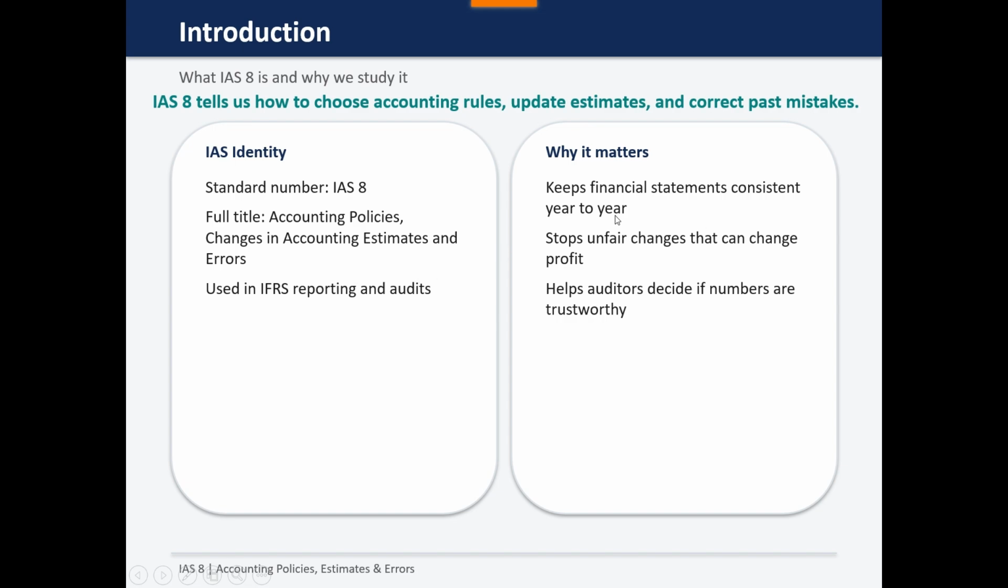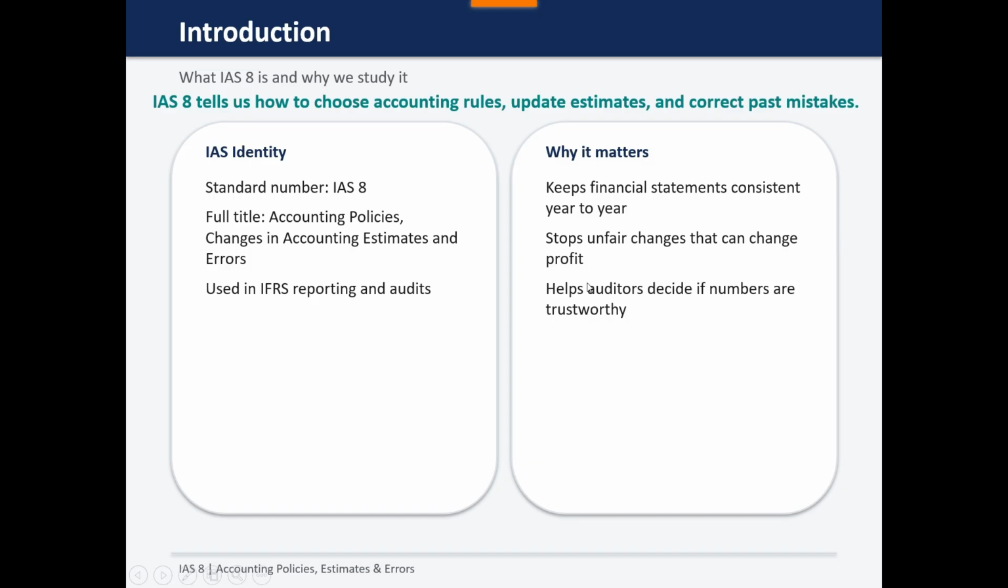Now the point is why it matters. IAS 8 is very important because without it companies could easily manipulate numbers. Let's take one example to understand this point. A company could change accounting methods every year just to show high profit. IAS 8 prevents this by allowing change only in specific situations. It also helps an auditor decide whether the change made by the management is genuine or misleading. Because of IAS 8, financial statements become more reliable and comparable.